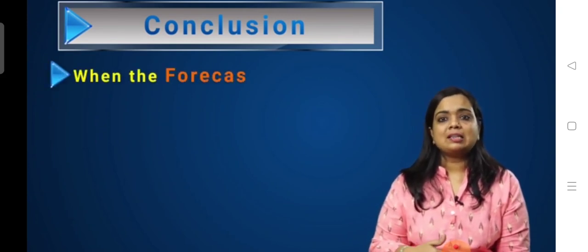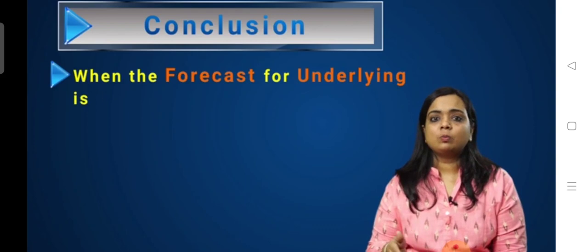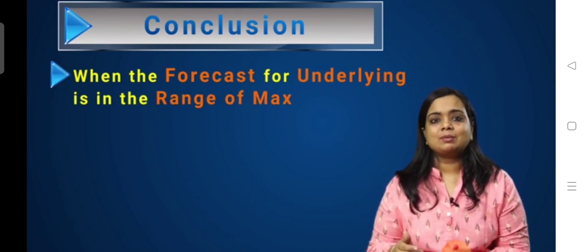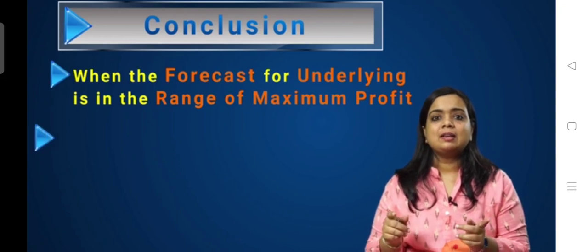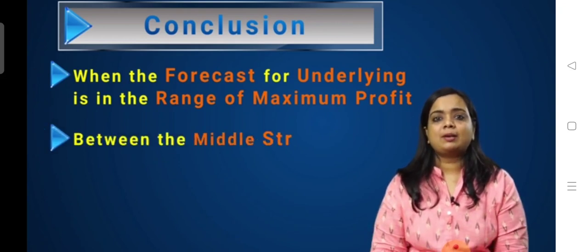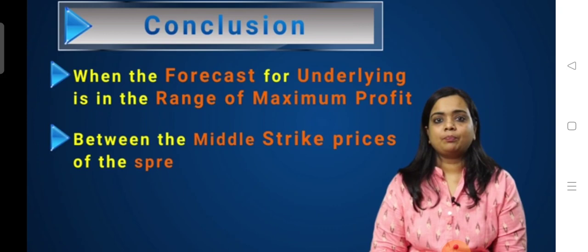So we can conclude that a long condor spread with calls is the strategy we use when we forecast the underlying is going to be range bound, and the maximum profit will be when the underlying is in between the middle strike prices of the spread.